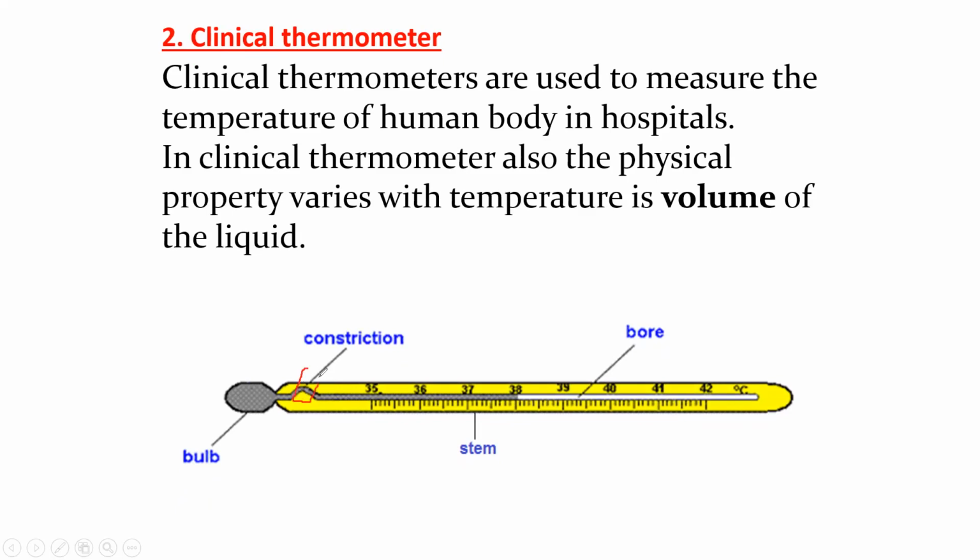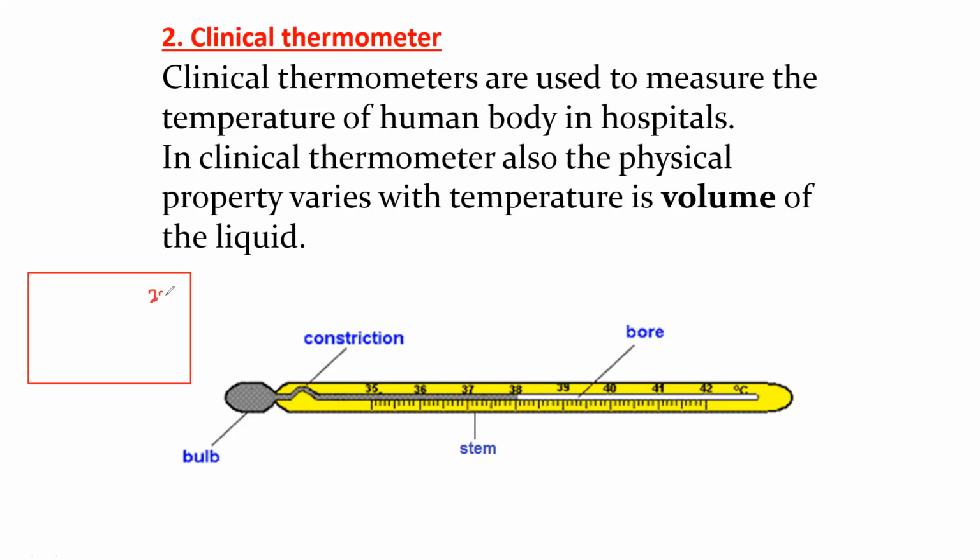There is a bend in the capillary. What is the reason to have this bend in the capillary? Because, for example, the room temperature. The purpose of the clinical thermometer is to find the body temperature.